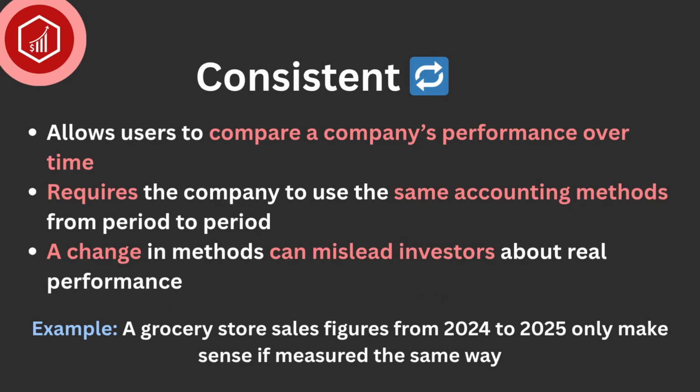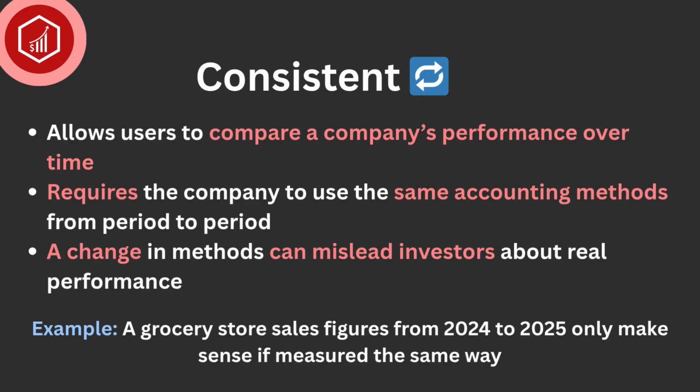As the last objective, we have consistent. To be useful, accounting information must be consistent. Consistency is the characteristic that makes it possible to track a company's performance or financial condition from one year to the next. So we don't compare two similar companies, we compare different years of the same company. Only if a company uses the same accounting method from period to period are we able to make meaningful comparisons.